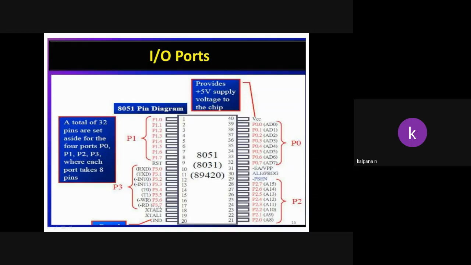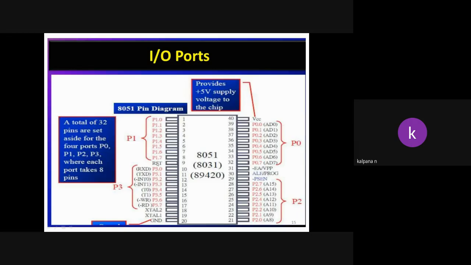If pin P3.7, RD bar, goes to 0, it means a read operation: the processor will read the data. If the controller wants to write the data, P3.6 should go to 0. INT0 and INT1 are the two interrupts. RXD and TXD are used for receiving and transmitting data in serial communication.